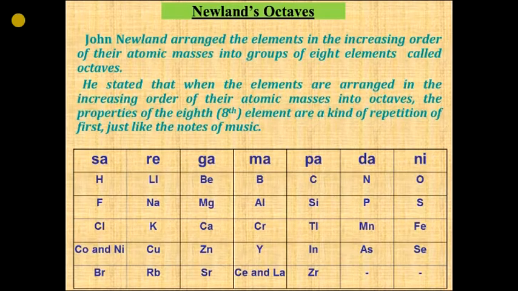Like we have notes in music, sa, re, ga, ma, pa, dha, ni, and after ni again sa comes. Similarly, here he grouped the elements on similarity of their properties, but this classification also had some defects or drawbacks. Let us see one by one.